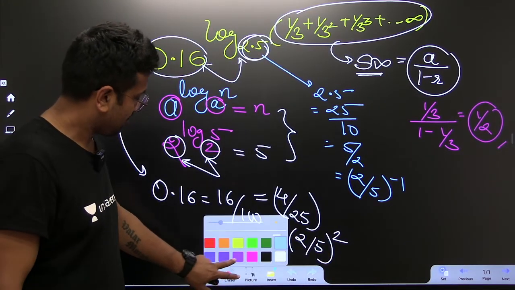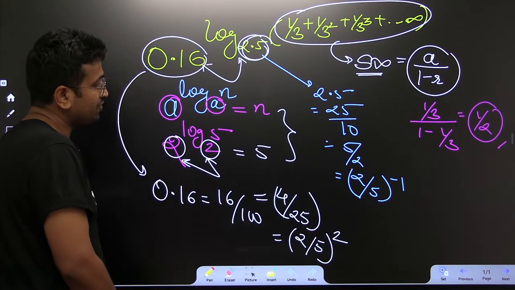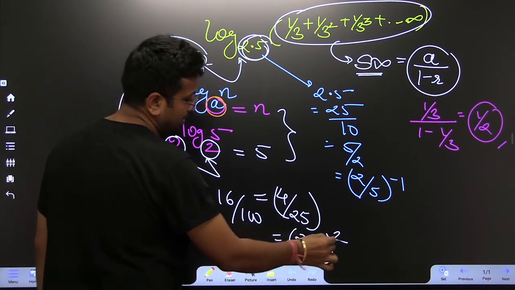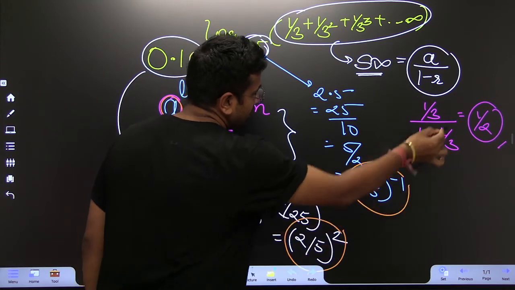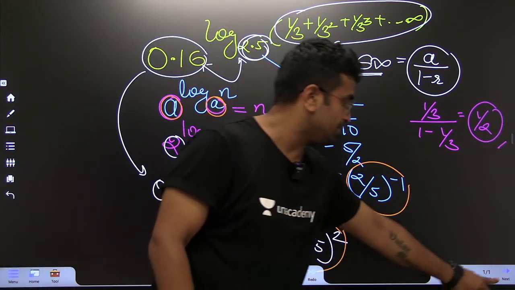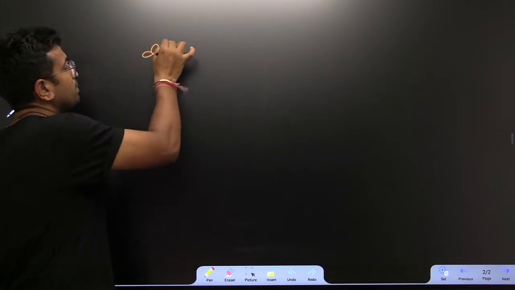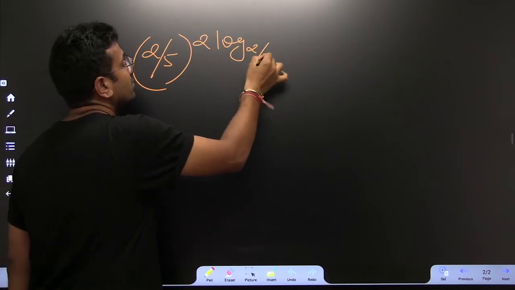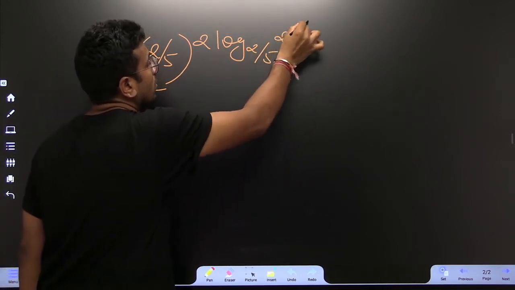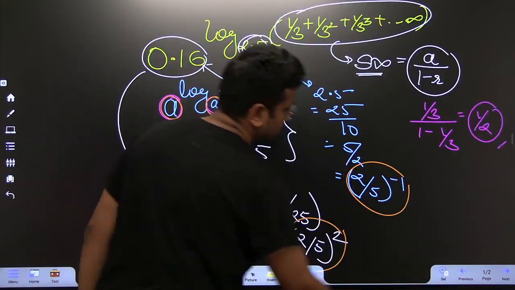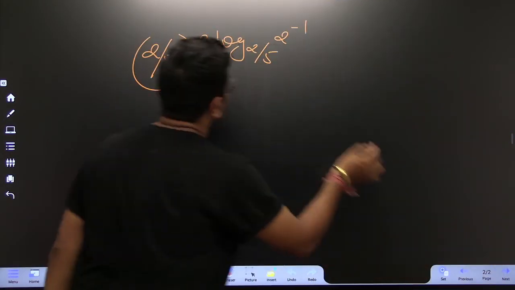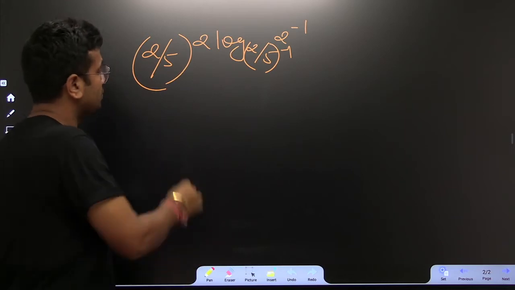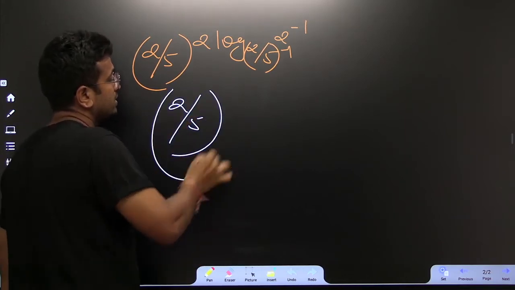Why is it fabulous? Because we have converted these two things exactly like this. So basically this pans out like this: 2 by 5 square, 2 by 5 to the power of minus 1, and then 1 by 2. Let me write this entire thing. So this is how it panned out: 2 by 5 square, log 2 by 5, 1 by 2, that is 2 to the power of minus 1. And this was also minus 1 actually. That is why let me write minus 1 here. And because of this, if we want, we may write it like this.